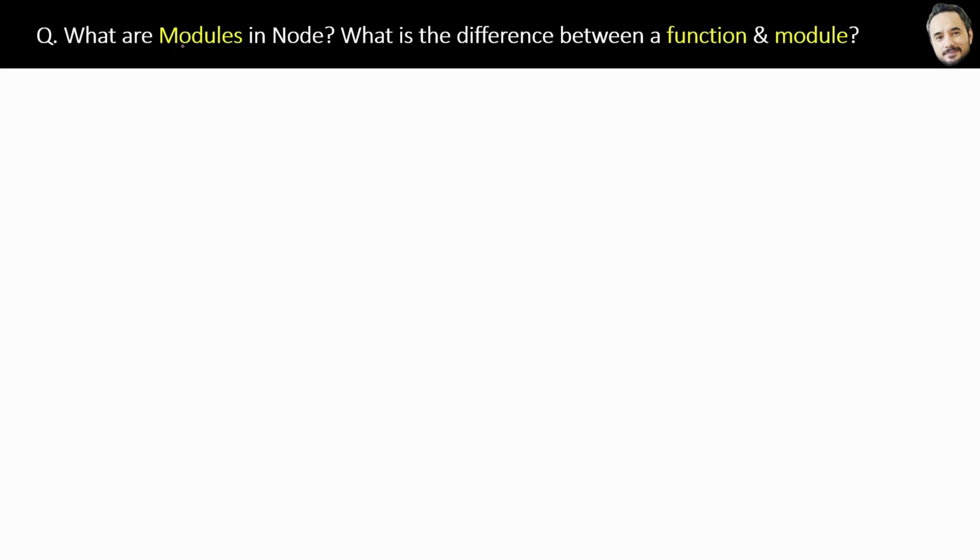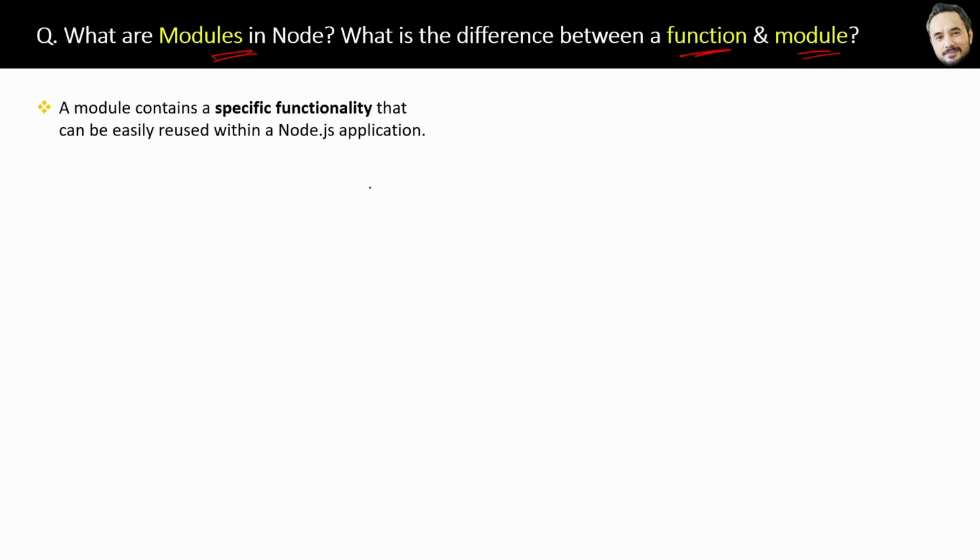What are modules in Node? What is the difference between a function and a module? Not just in Node, but in every other technology, a module means a piece of functionality. For example, in an e-commerce application like Amazon, orders, products, payments are different modules. So what is a module?